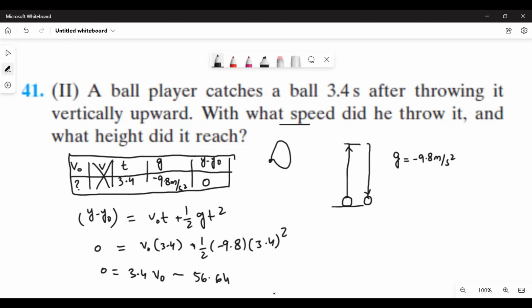Okay, now this negative term will go on the other side and become positive. So it will become 3.4 V squared is equal to 56.64. Divide by 3.4 on both sides. So your initial velocity V naught is equal to 6.29. It's not negative, sorry. The negative was already changed. So 56.64 divided by 3.4 is 6.29, which is approximated to